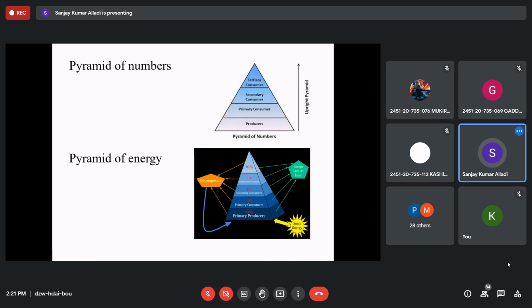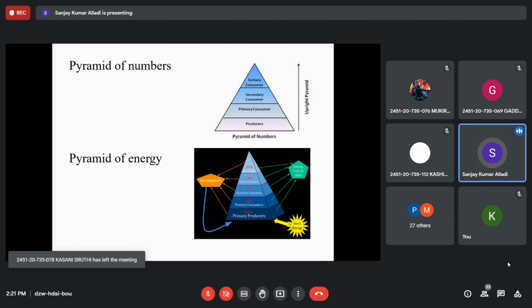Producers have got 100% of energy, and they pass 10% to the primary consumers like herbivores, and a part of it will be lost and a part will be utilized for the growth of producers and metabolic activity. Similarly, from primary consumers to secondary consumers, 1% of energy transfer will occur, and the rest will be utilized and lost to the external environment. Similarly, here 0.1 and then 0.01 will be passed to the next level. So this is how the ecological pyramid of energy will be upright.